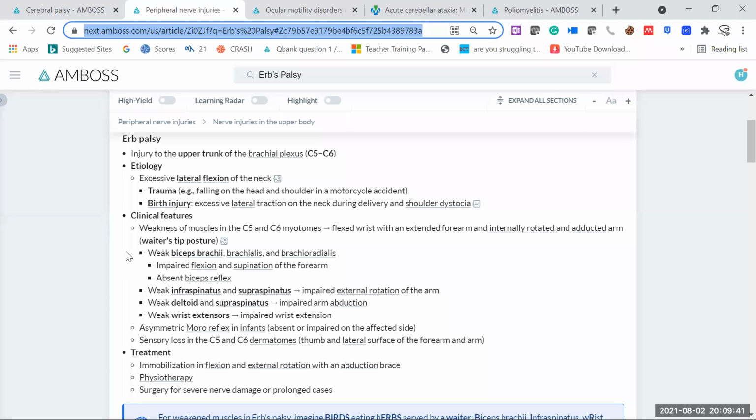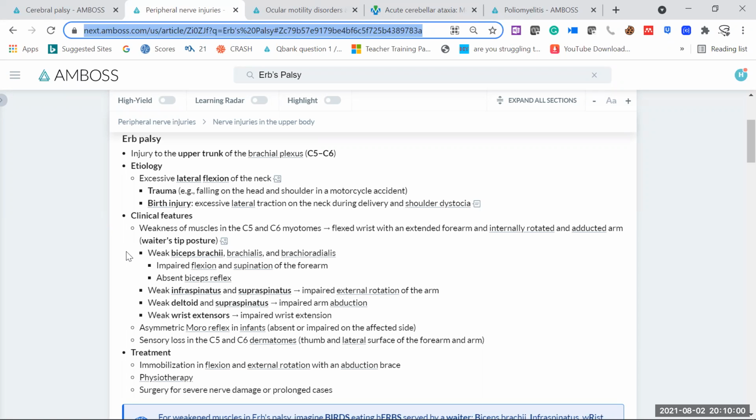Here, there is weak biceps brachii, brachialis, brachioradialis. Of course, C5 is usually providing the nerve innervation to the upper limb muscles. So what are the muscles of the upper limb? Brachialis, brachioradialis, biceps brachii. These are the major muscles. So we will see weakness of these muscles because the nerve supply is damaged for these muscles.